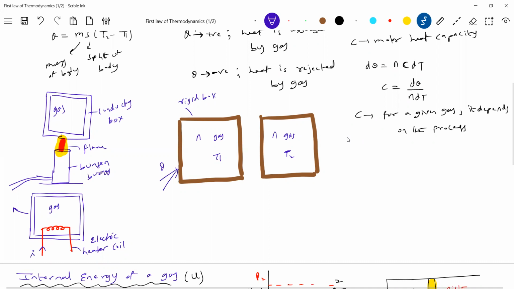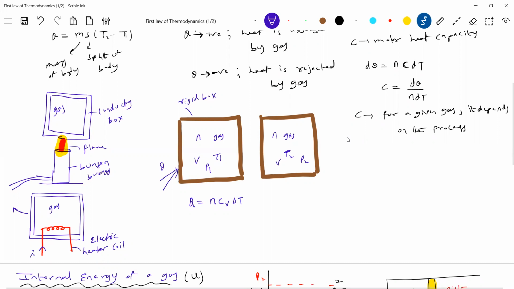Rigid means, what does it mean? The volume will not change, no? So now the volume of the gas will be constant. Initially the pressure was P1, final pressure P2. So what this gas is doing is absorbing heat at a constant volume. Therefore, the heat absorbed by the gas is equal to n, the molar specific heat capacity, I'll write Cv dT.